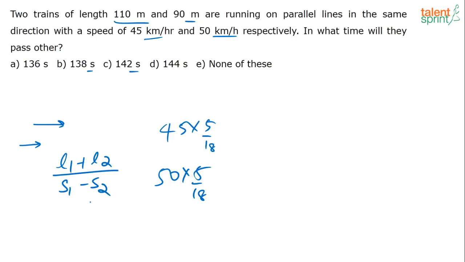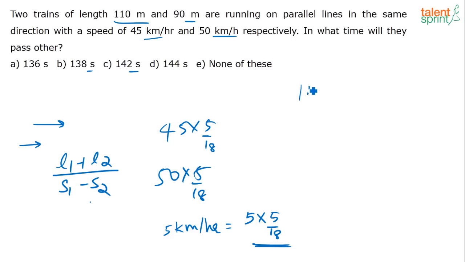The easier way to do it would be, see, what is basically the difference between their speeds? The denominator has to be the difference between the speeds of both the trains. So what is 50 minus 45? That is 5. So 5 kilometers per hour is the difference between their speeds, and 5 kilometers per hour is how many meters per second? 5 into 5 by 18, correct? So the relative speed of the trains is 5 kilometers per hour, which is 5 into 5 by 18 meters per second.